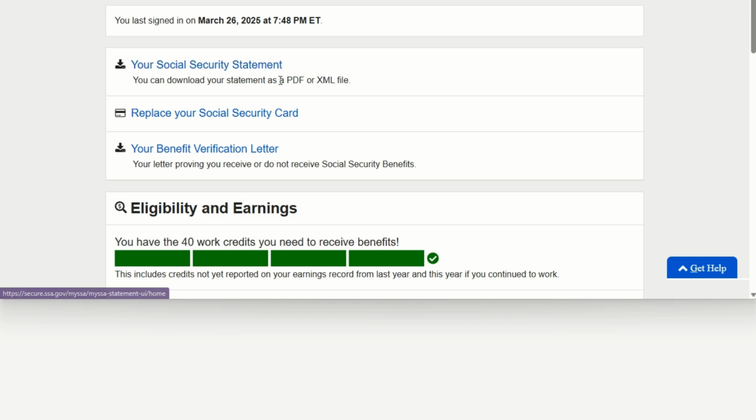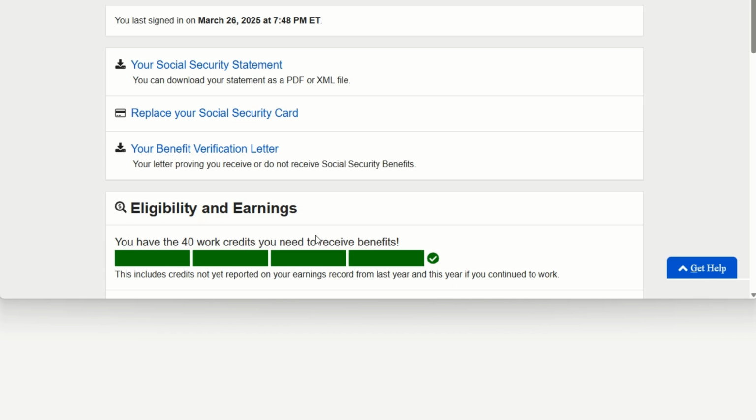You'll have your Social Security statement. If you click this, it'll open up into something that you can download and print. So we think that you should print these. You should also print any benefit verification letter that you have. And if something ever happens, you lose your purse, you lose your wallet, this is where you would go to replace your Social Security card.